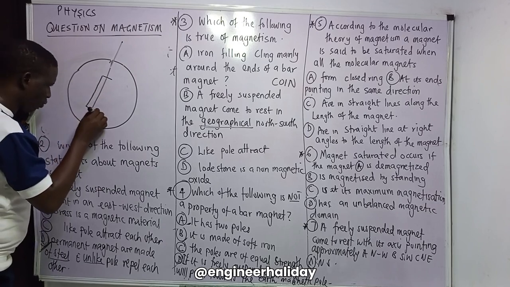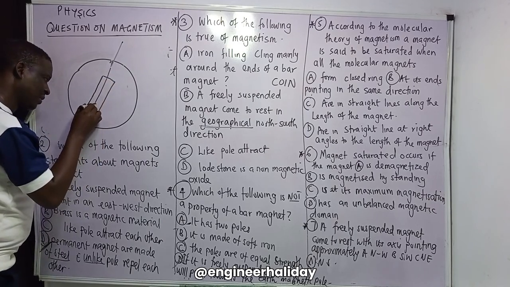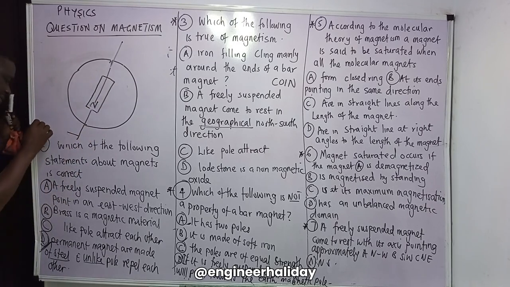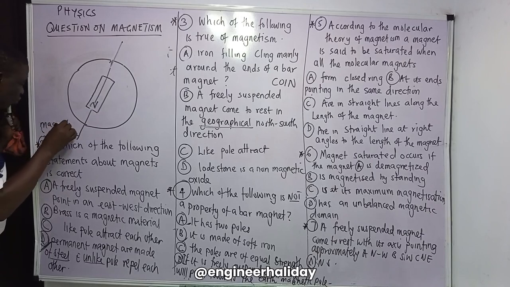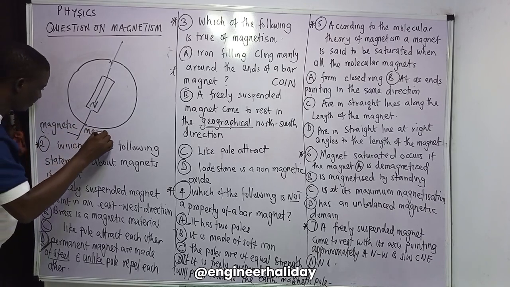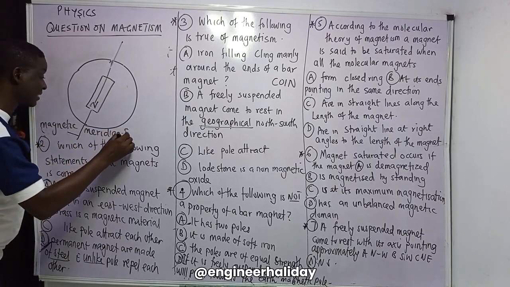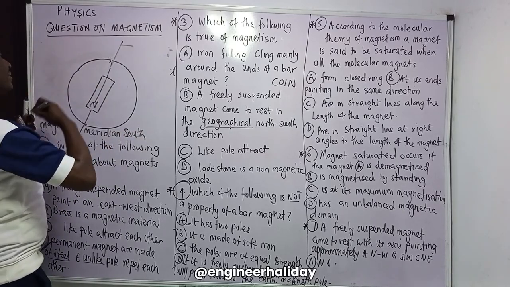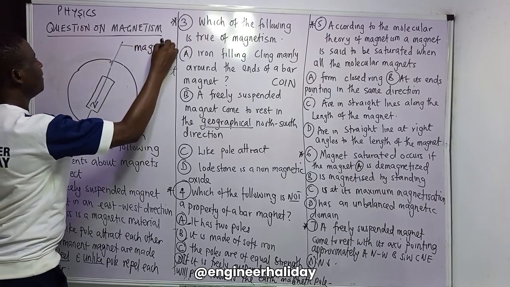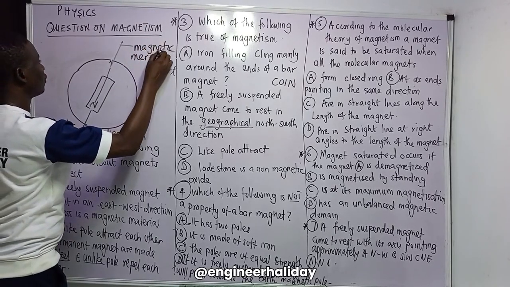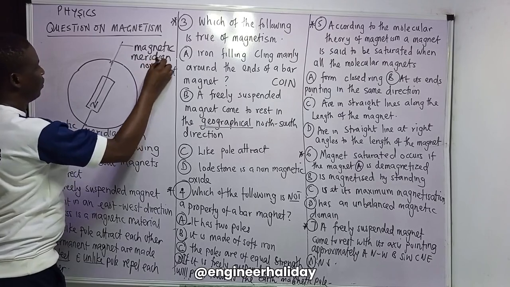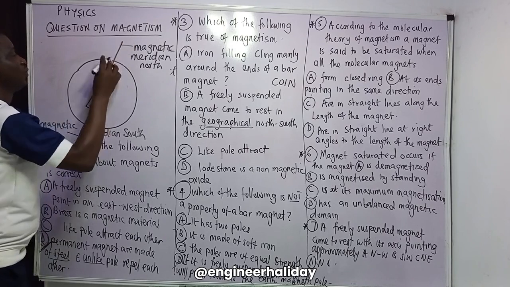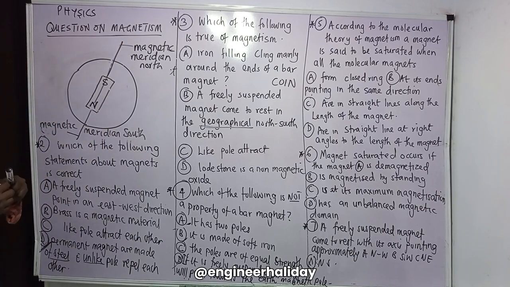Then you have your bar magnet, this end is south, or let's say north. This end here will be the magnetic meridian north, and this other end we call the magnetic meridian south. So this is a bar magnet. The bar magnet will come to rest at the magnetic meridian north and south.